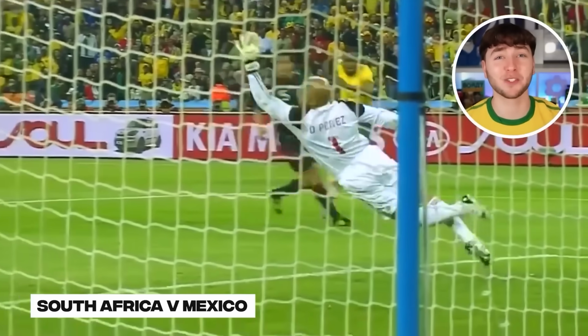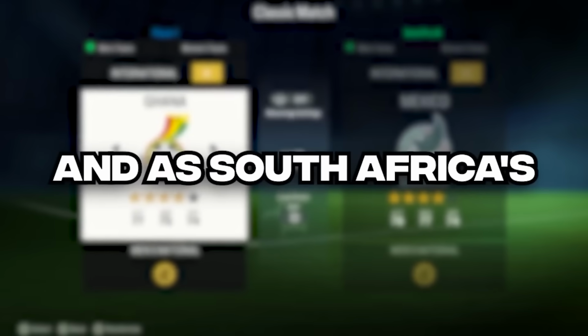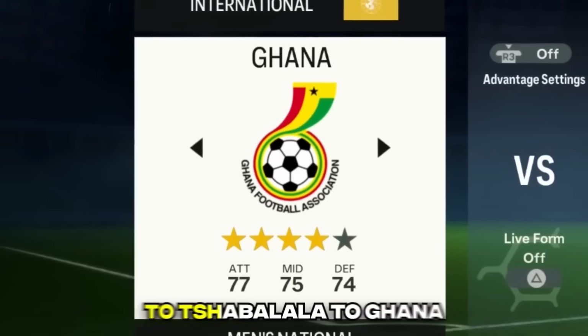Moving on to 2010, we have another super iconic World Cup goal. It's the Shabalala goal versus Mexico. It's not just known mostly for the goal, but also the famous celebration. And as South Africa's not on the game, I'm going to have to transfer Shabalala to Ghana. Don't blame me, blame EA.